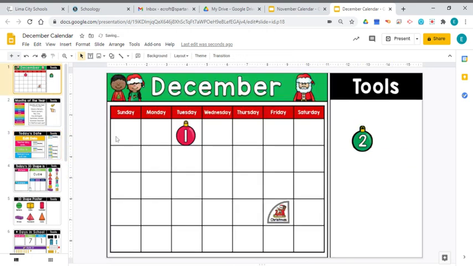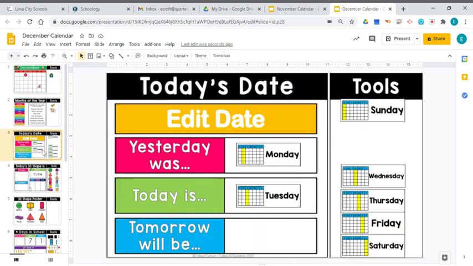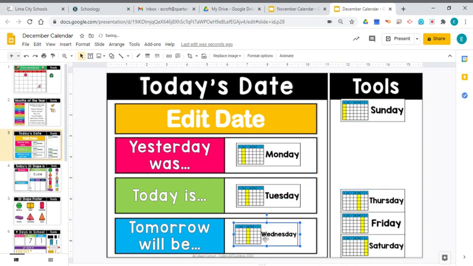And tomorrow hasn't happened yet. Tomorrow's the day after today. So here's today. We're going to jump ahead. Tomorrow will be Wednesday. So let's grab Wednesday. Starts with that W. Starts with a w sound.